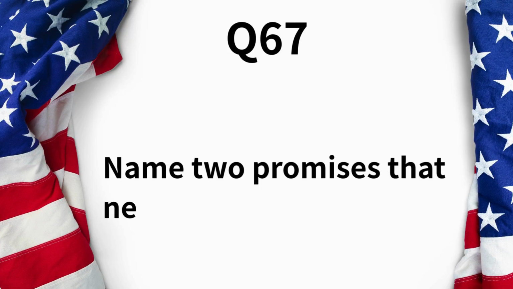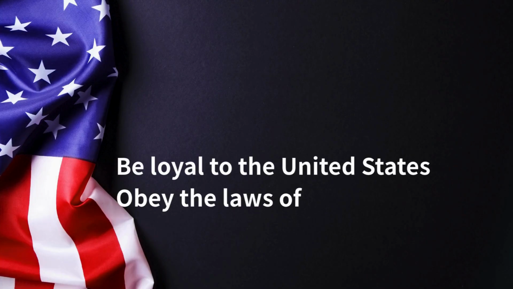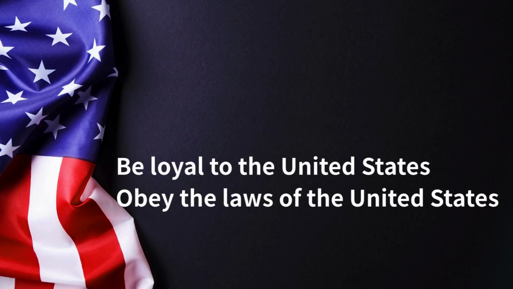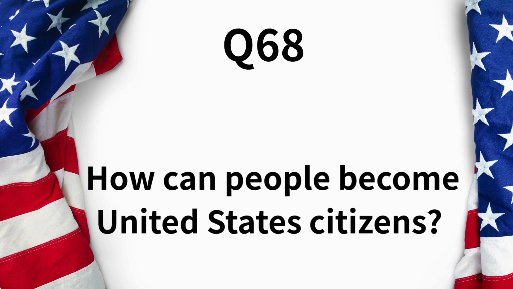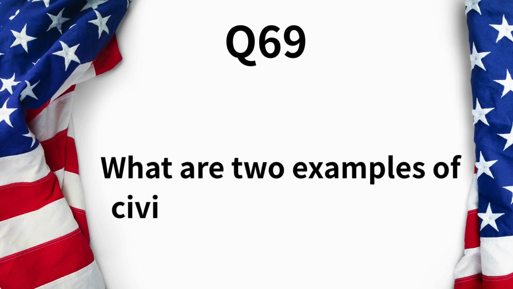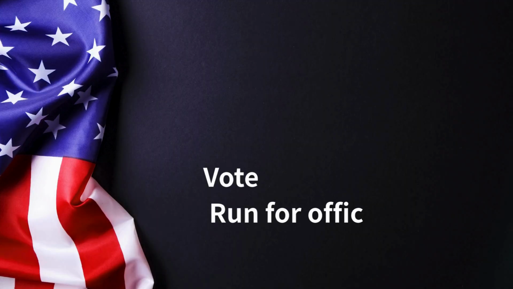Name 2 promises that new citizens make in the oath of allegiance. Be loyal to the United States. Obey the laws of the United States. How can people become United States citizens? Naturalize. What are 2 examples of civic participation in the United States? Vote. Run for office.